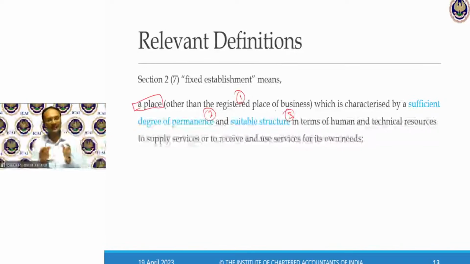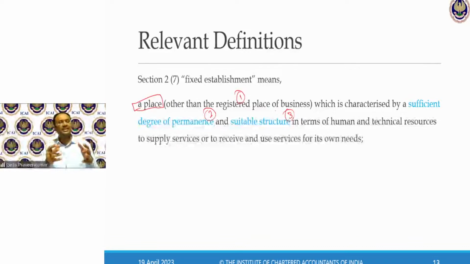Whenever I say a fixed establishment, take an example. When there is road construction happening, I have a temporary tent. Why do I use this temporary hut or tent? I call that an establishment which I use for my project survey purpose. Will there be a door number? Will there be an address?